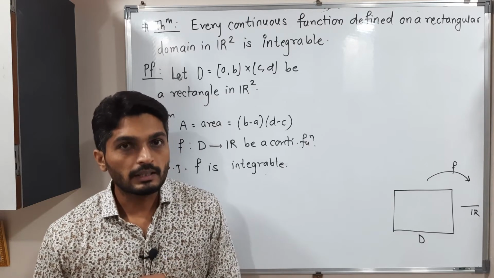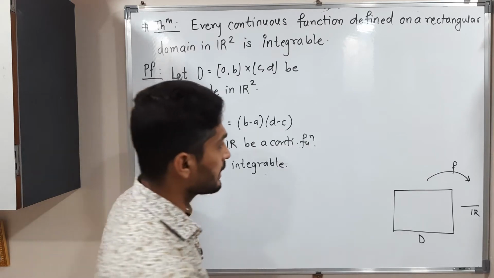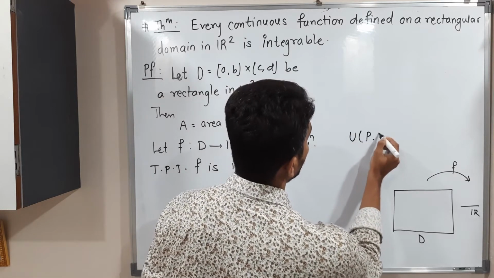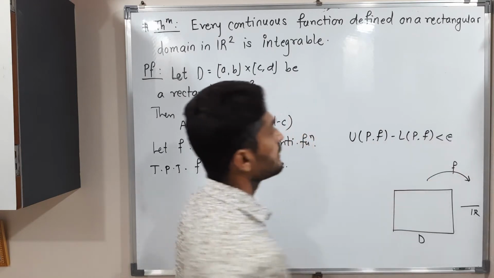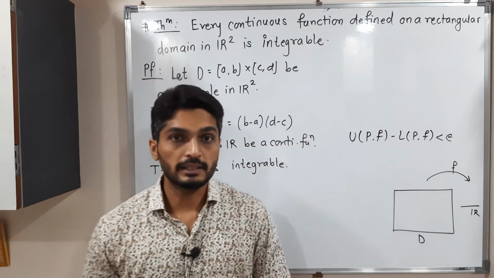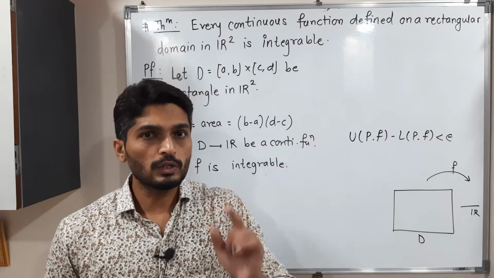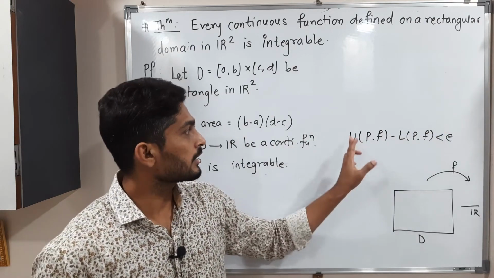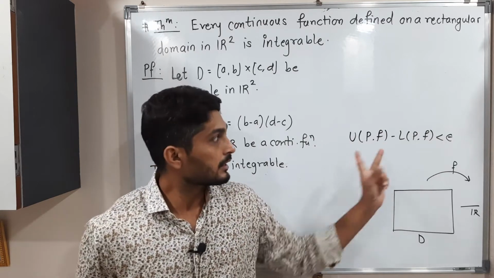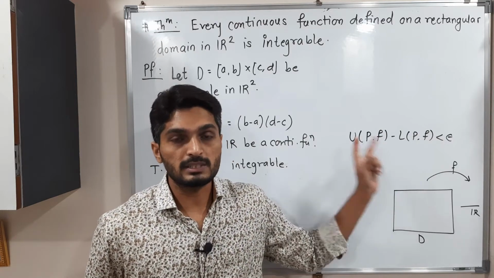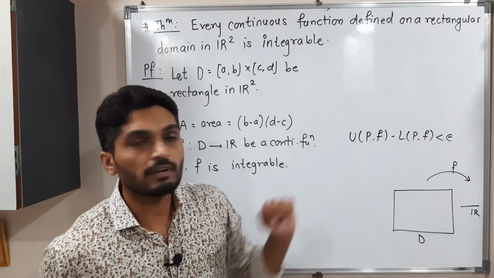You remember in SY BSc we have studied that result. When we say the function is Riemann integrable, if U(P,f) minus L(P,f) is less than epsilon, then we say the function is Riemann integrable. So here we have to prove the function is integrable. We have to do the same thing. What is our final target? Final target is to prove U(P,f) minus L(P,f) less than epsilon. So when we get the difference between this upper sum and lower sum is less than epsilon, we will directly declare the function is integrable. Okay, so this is our final target.